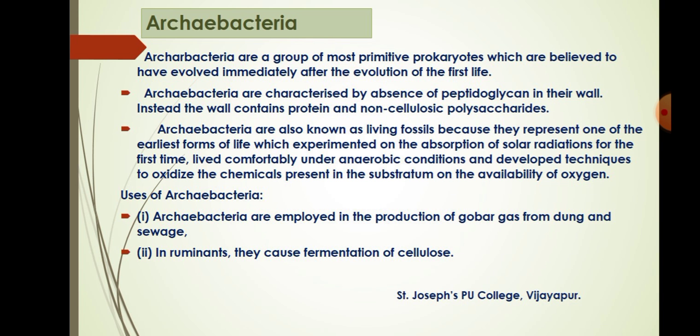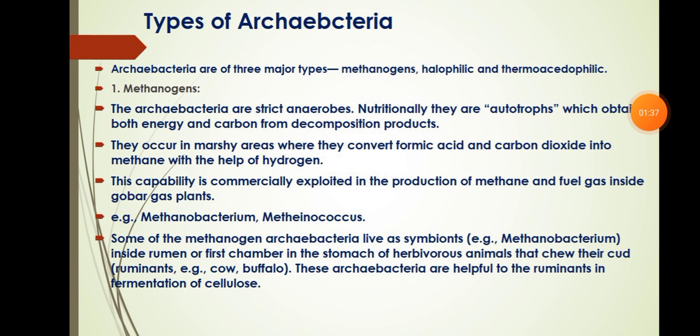When you come across some uses, you can see archaebacteria are employed in the production of gobar gas from dung and sewage. In ruminants, means cattle, they cause fermentation of cellulose. When you come across the types of archaebacteria, there are three major types. First one is methanogens, then halophiles, and thermoacidophiles.